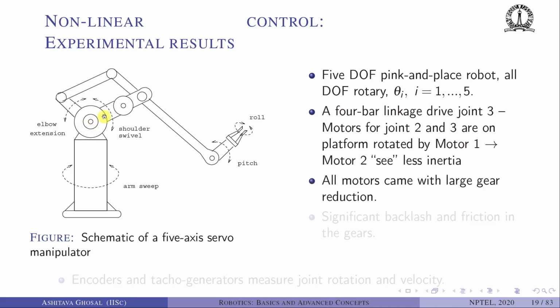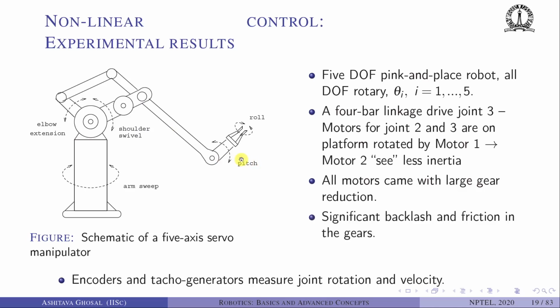The original robot had motors with large gear reduction, and due to this large gear reduction, there was significant backlash and friction in the gears. The motors also had encoders and tachometers, tacho generators, to measure joint rotation and velocity. So in feedback control, we need to measure theta, q, and q dot. These were measured using these optical encoders and tacho generators.